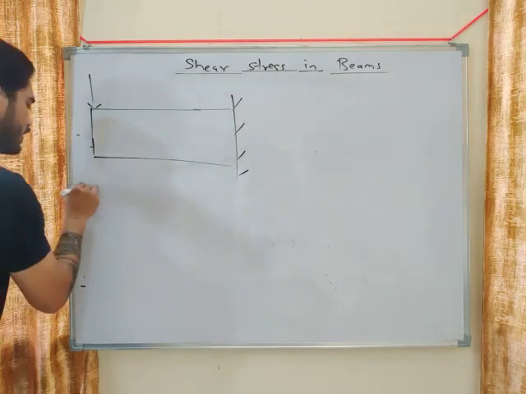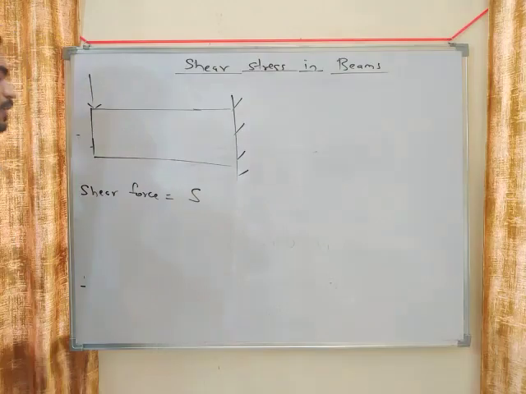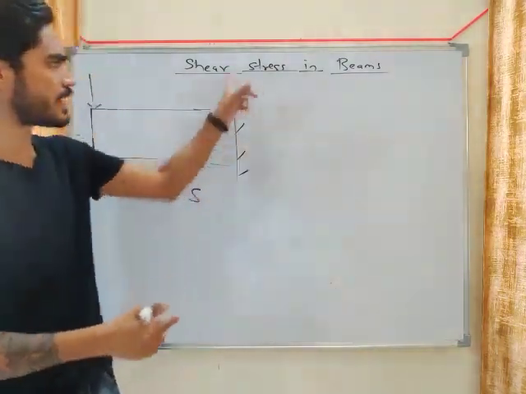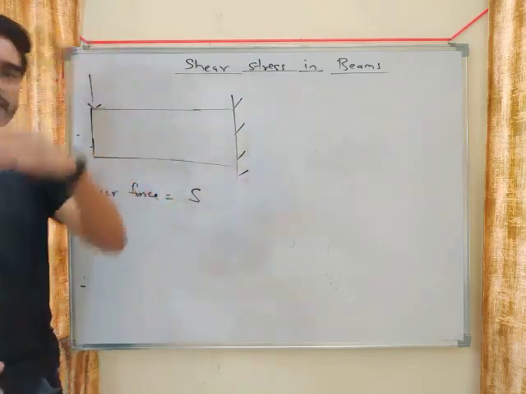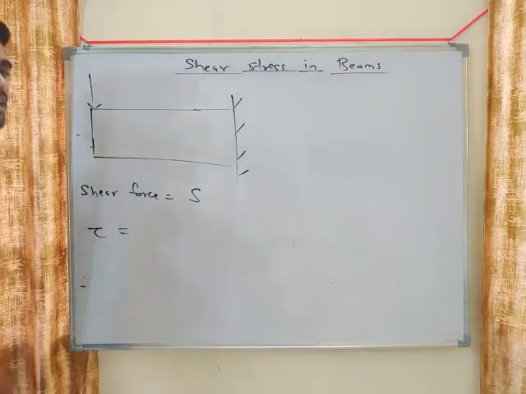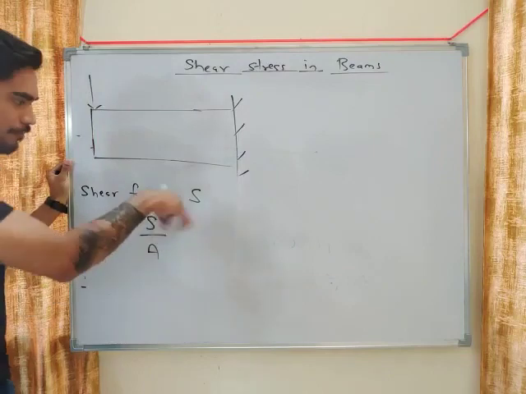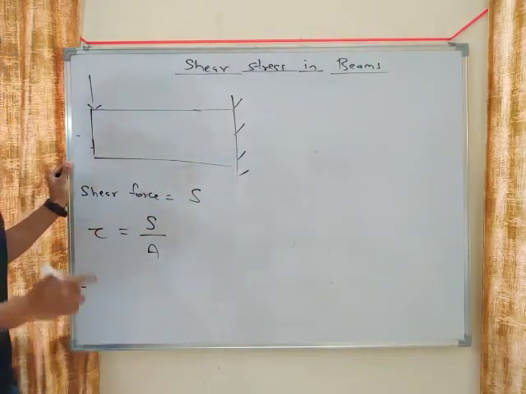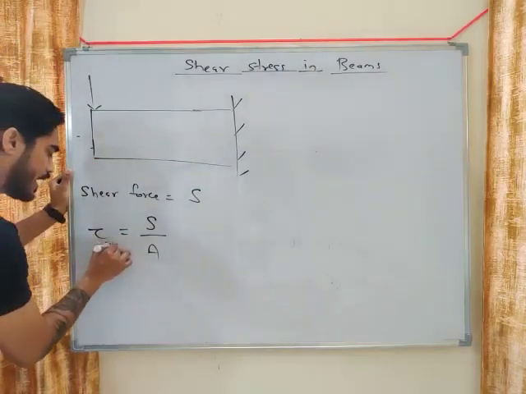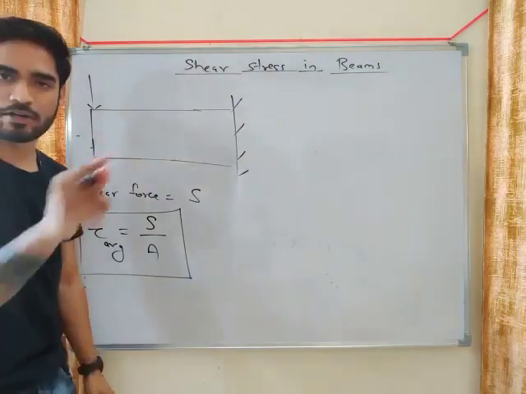So let's say that the shear force is equal to S, the maximum shear force, because we have to calculate maximum shear stress. Now usually we calculate the stress using this equation, force upon area, right? Shear force divided by area. But if you use that equation, you will not get the actual stress. You will only get an average value of shear stress. So this is known as tau average. Note this down also.